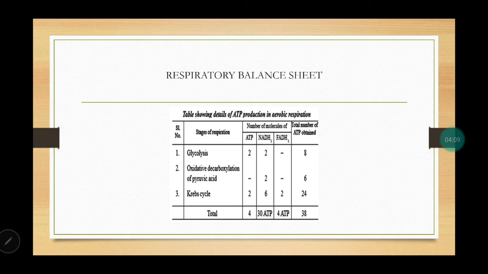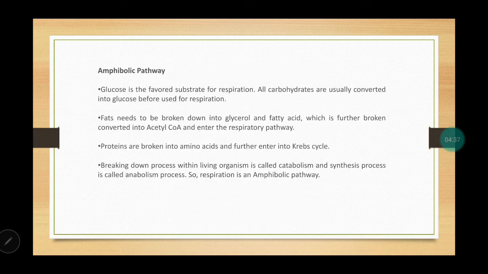Now, let us look at the respiratory balance sheet. See, this is the respiratory balance sheet, as in the total amount of ATP which is released in aerobic respiration. In glycolysis, we have calculated it is 8. The pyruvate dehydrogenase complex will release 6. And in the Krebs cycle, there are 24. So, total 38 ATP are produced in aerobic respiration.